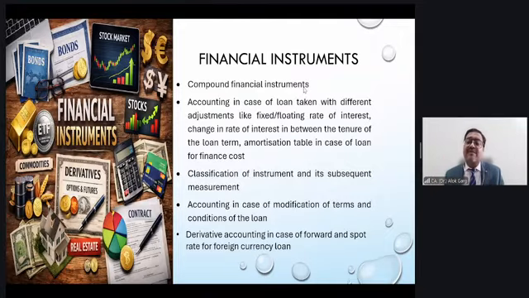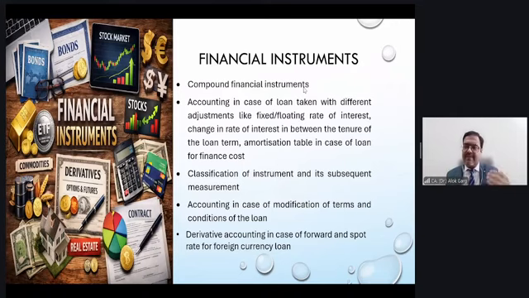To cut a long story short, if you want to get a hold on financial instruments, first you need to classify: is it a financial asset or a financial liability? If it is a financial asset, what is the classification? Is it FVTPL, FVTOCI or amortized cost? FVTPL is generally the residual category. For a financial liability, is it amortized cost or FVTPL?